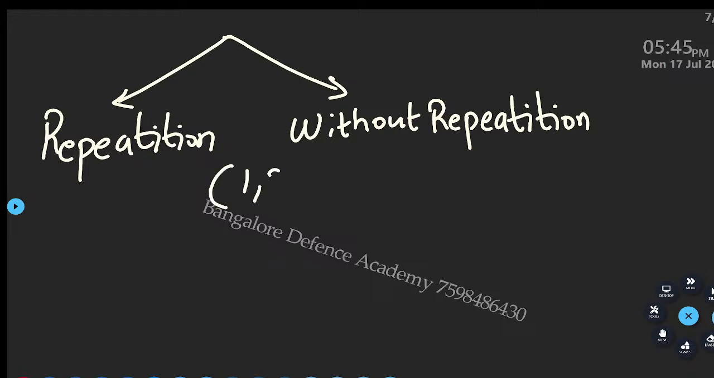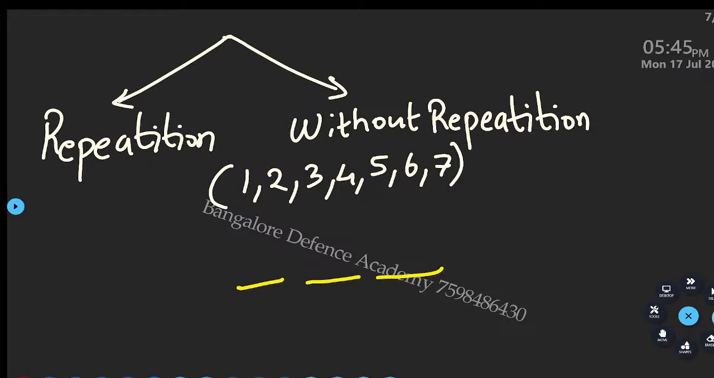I write 1, 2, 3, 4, 5, 6, 7. There is a basket, okay, there is a bag. Inside that bag, I have numbers 1, 2, 3, 4, 5, 6, 7. I have 7 numbers. Now 1, 2, 3, I make 3 dashes. I want to make a 3 digit number. So I say, with use of these numbers you have to make a 3 digit number.